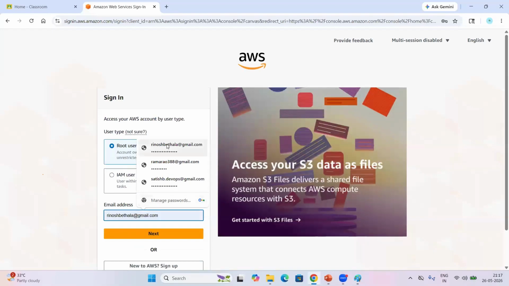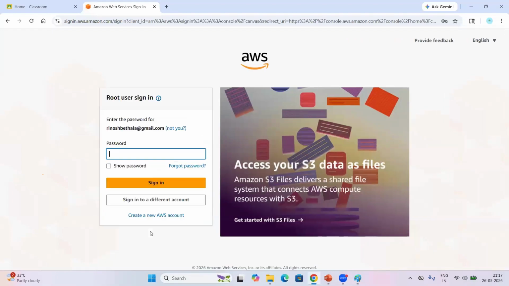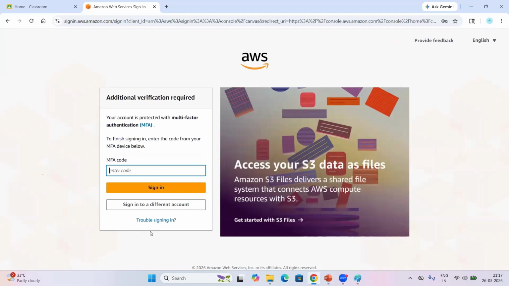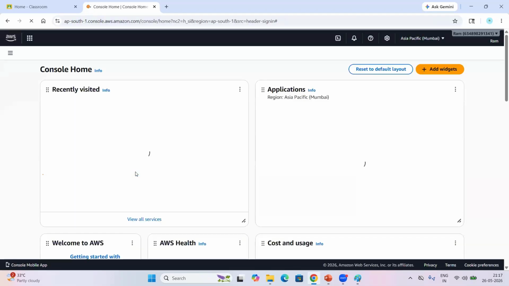On demand means instantly, immediately, whenever needed. Let me show you quickly. So this is my AWS console. Look at my screen, everyone.